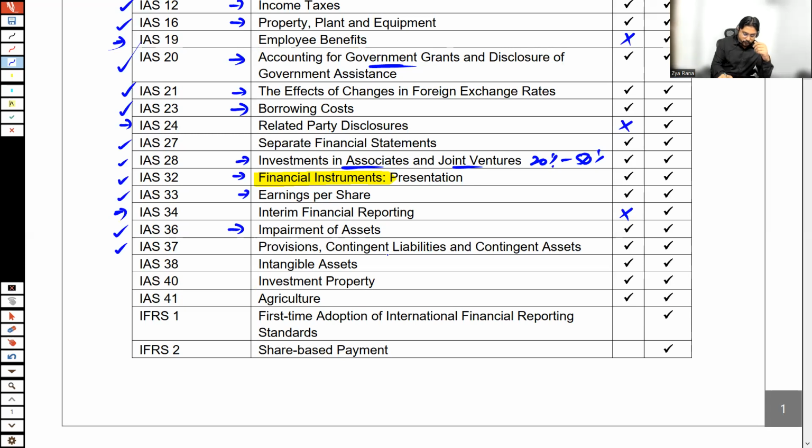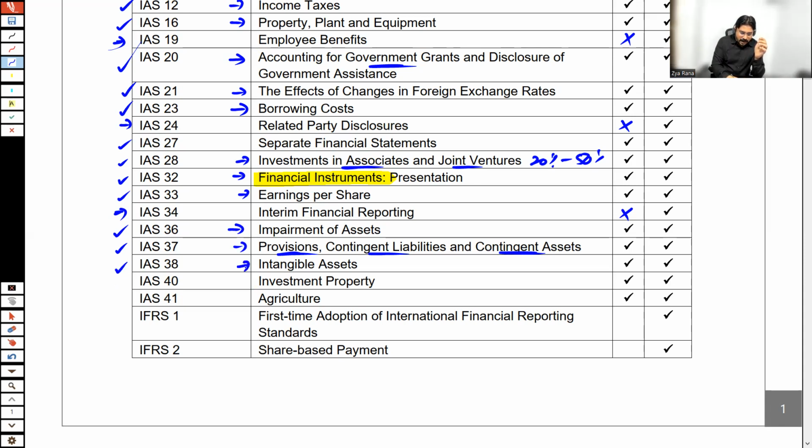Obviously, for running a business, multiple provisions are involved, like contingent liabilities or contingent assets. So what is the accounting? How to account for these provisions and contingent assets? What is a contingent liability? To know about the details, we have IAS 37 to study.